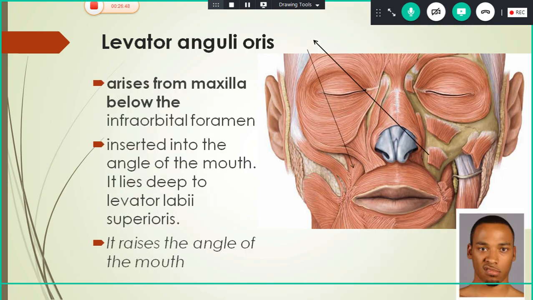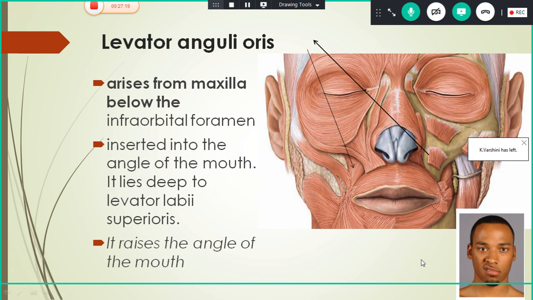And levator anguli oris, as the name says, elevates the angle of the mouth and it is inserted into the angle of the mouth. It lies deep to levator labii superioris. This is the levator labii superioris. So deeper to that, you can see the levator anguli oris here. It arises from maxilla below the foramen, not above the foramen as in levator labii superioris. Below the foramen here is the levator anguli oris. So it raises the angle of the mouth. You can see the inset picture here.